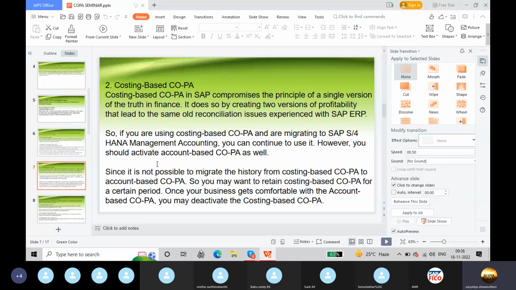Since it is not possible to migrate the history from costing-based COPA to account-based COPA, you may want to retain costing-based COPA for a certain period. Once your business gets comfortable with the account-based COPA, you may deactivate the costing-based COPA.